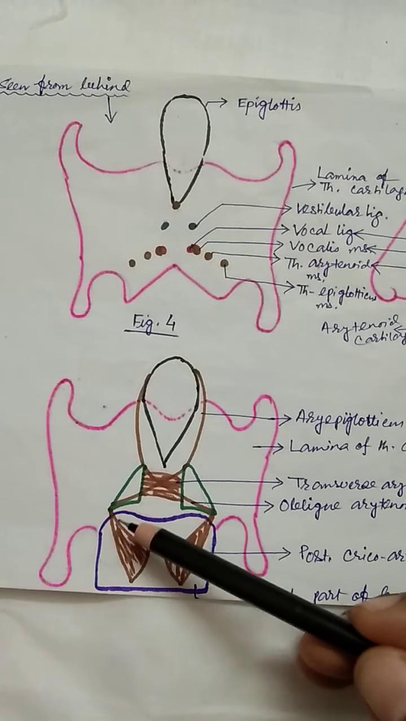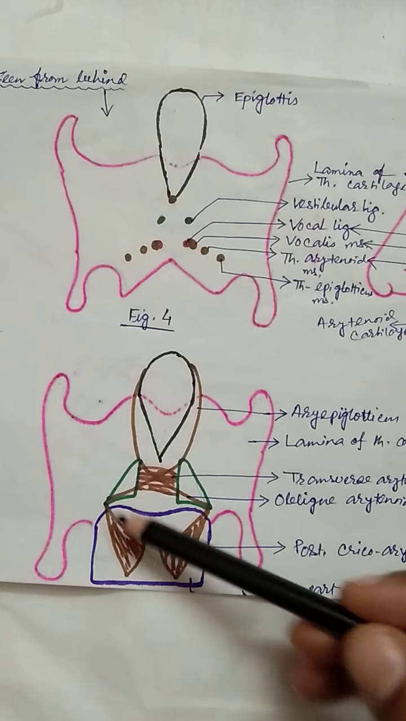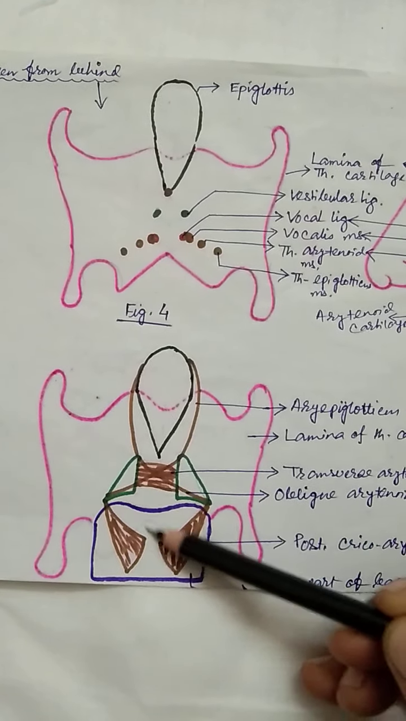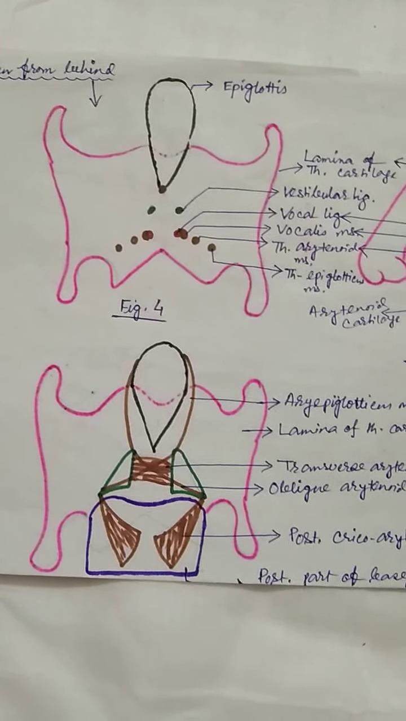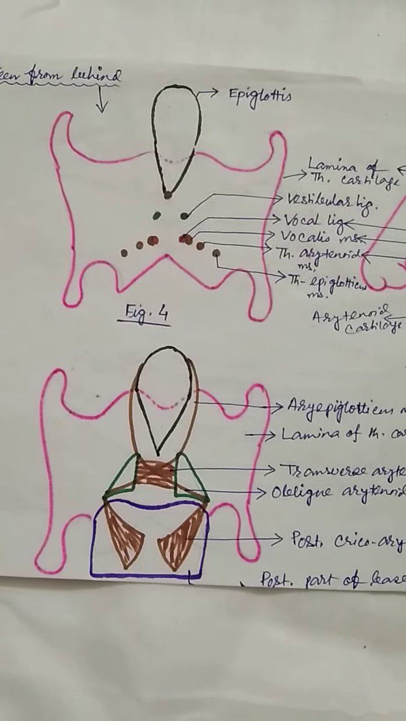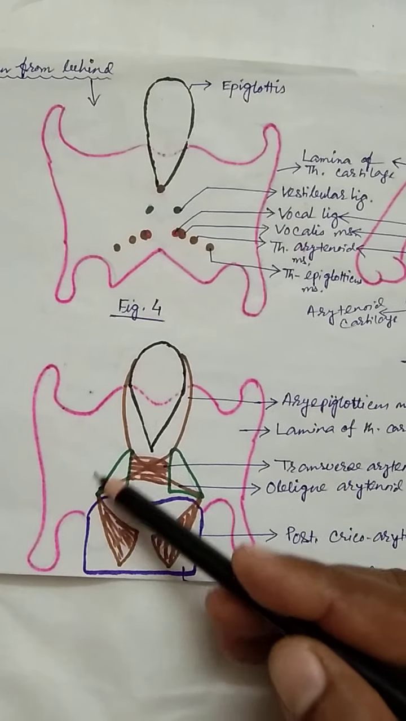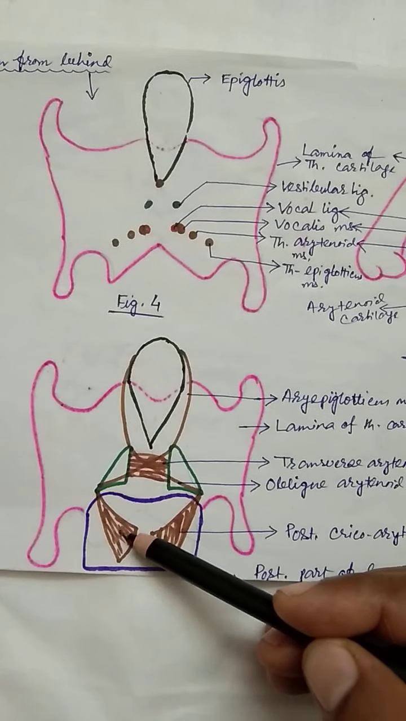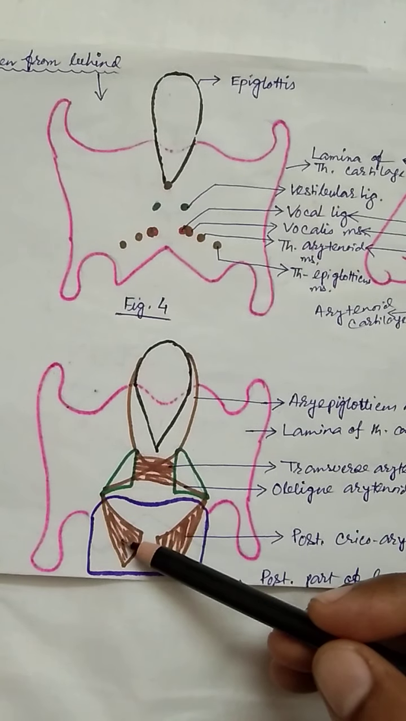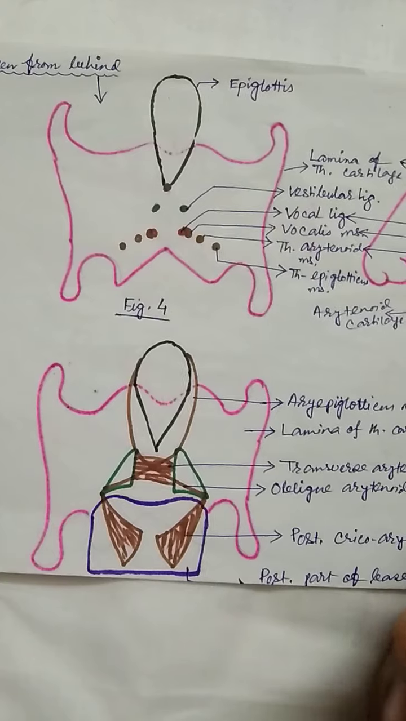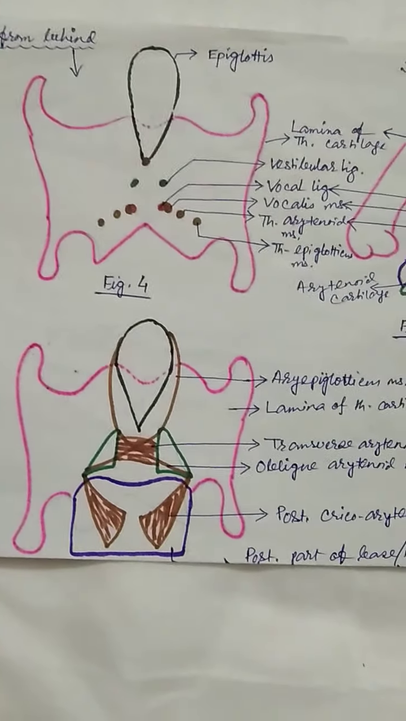So this muscular process anteriorly gives attachment to the lateral cricoarytenoid, and posteriorly gives attachment to the posterior cricoarytenoid. This is very important. Posterior cricoarytenoid is the abductor of the vocal folds. It is very important. As per the function, I will come to it.